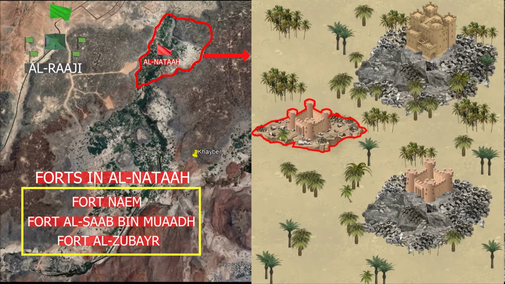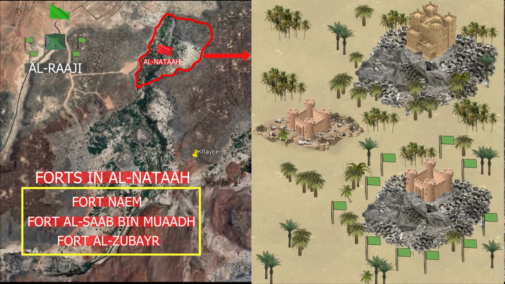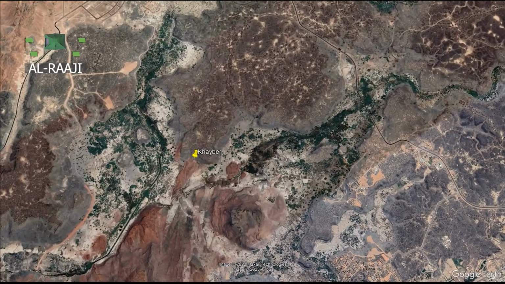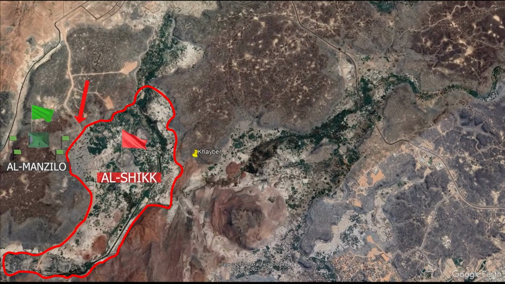Next, Muslims attacked Fort Al-Sab bin Mu'ad. Muslims were able to take over food, fat, cattle and utensils. The Jews of Fort Name and those from Fort Al-Sab bin Mu'ad were transferred to a fort named Al-Zubair Fort. Prophet Muhammad, peace be upon him, and the Muslims marched to them. They besieged them and imprisoned them in their fort, which was inaccessible. When Prophet Muhammad, peace be upon him, conquered all the forts in the Al-Nataah district, he commanded the troops to move from their station in Al-Raji to Al-Manzilo.